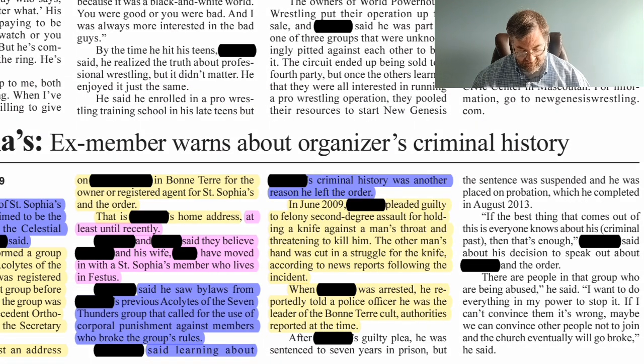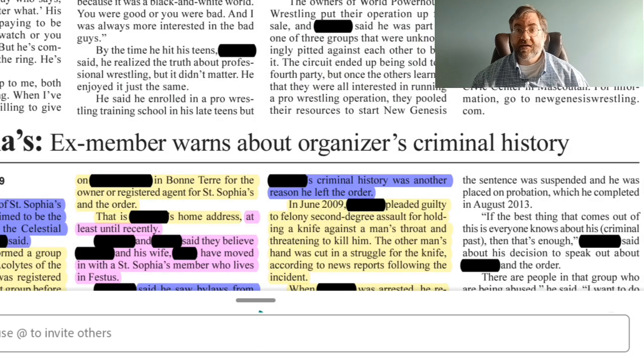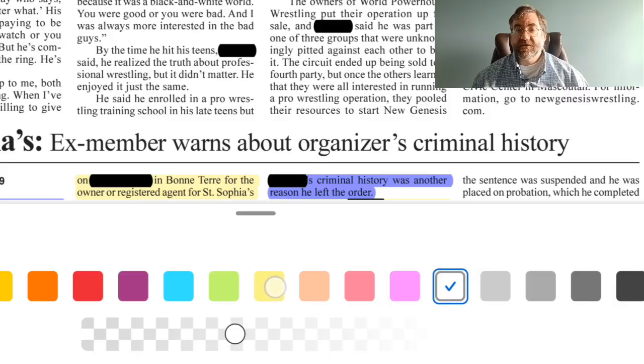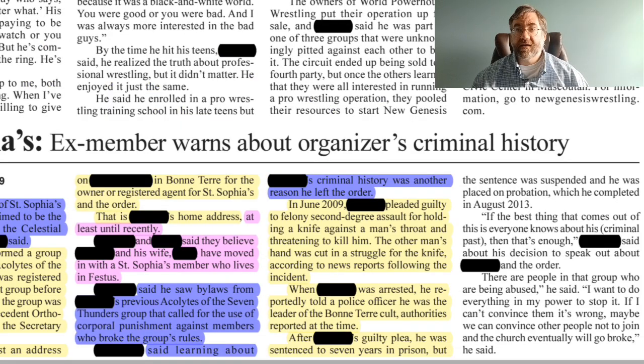After Blank's guilty plea, he was sentenced to 7 years in prison, but the sentence was suspended and he was placed on probation, which he completed in August 2013. Again, those are some very specific potential verifiable facts, so we'll go ahead and mark this as such. So we'll go ahead and highlight that in yellow.